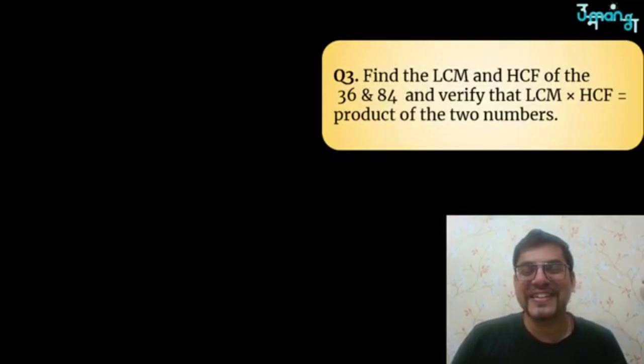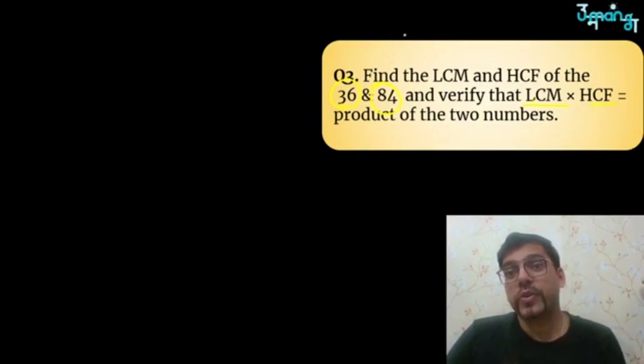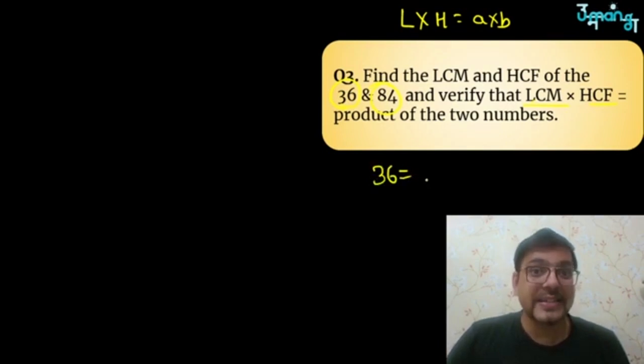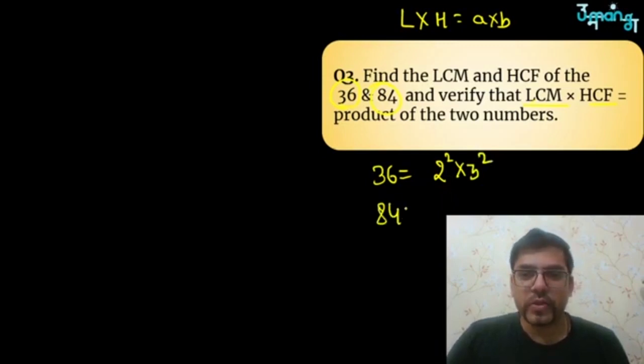The next question says: find the LCM and HCF of 36 and 84 and verify that LCM into HCF is equal to the product of the two numbers. The first relation, if you do remember, we had talked about: LCM into HCF is equal to the product of two numbers. Let's find that. Find LCM and HCF. So first of all, this is 36. This is 6 square, which means 2 square into 3 square, because 6 is 2 into 3. Thereafter 84.